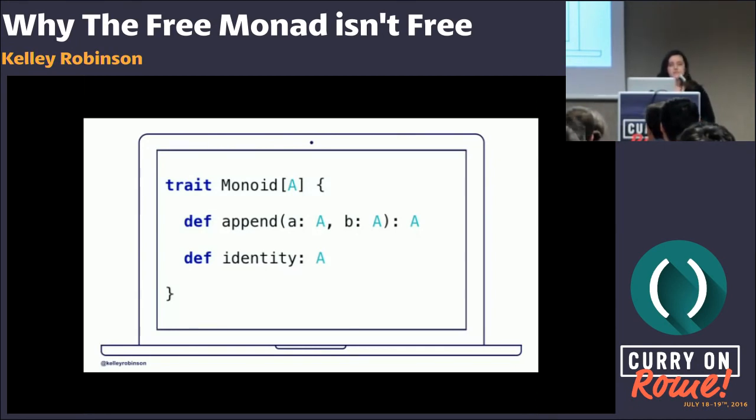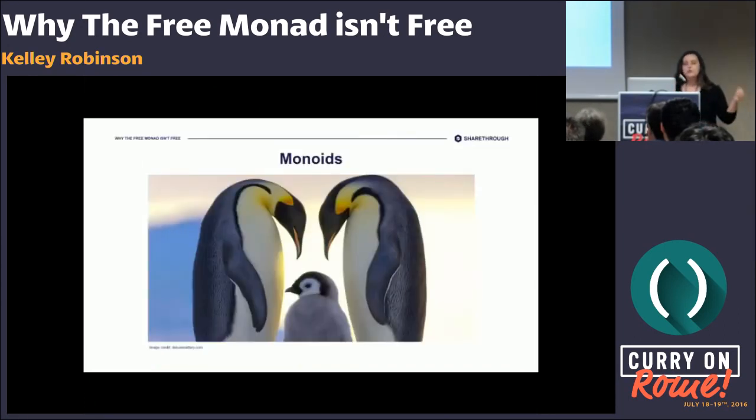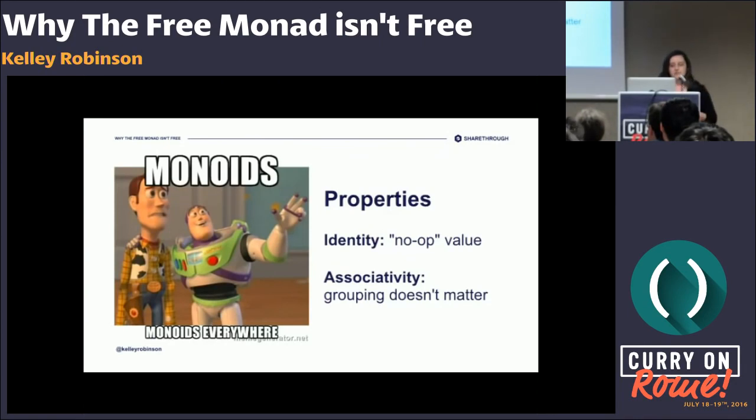And so a monoid is some type that follows some properties. It's going to have a method to append, to take two of that type and turn them into a single instance of that type. And then some method, usually called identity, that's going to be a no-op, or empty. So again, two of one type coming together to produce another instance of the type. That is a monoid. And like I mentioned, there are some properties that it follows. So identity is a no-op when it's used with the append method. And then there's this idea of associativity, or saying that the grouping, you can think of it with parentheses or in any other way, is not going to matter for a monoid.